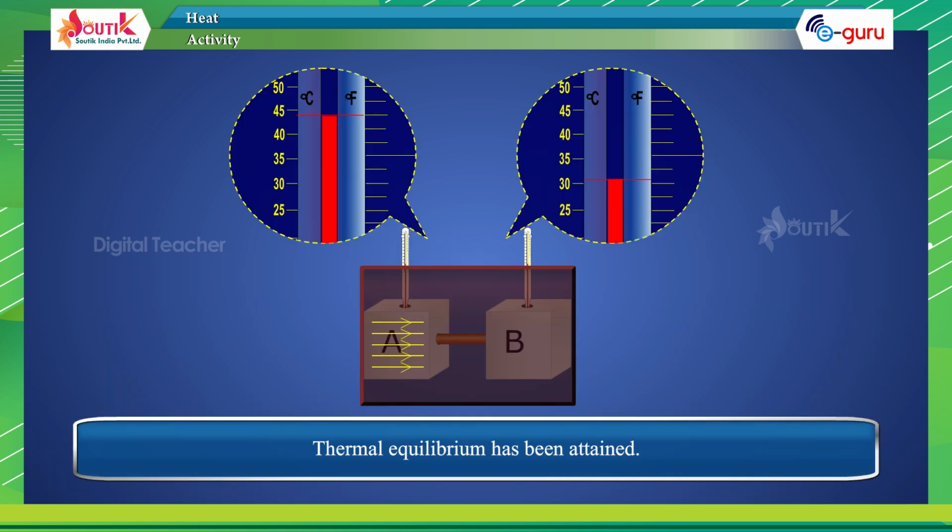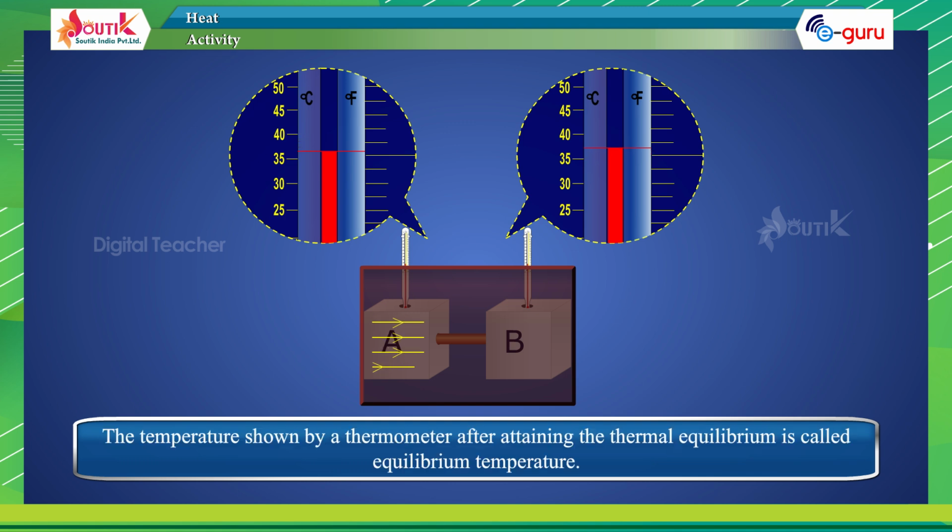Thermal equilibrium has been attained. The reading at thermal equilibrium gives the temperature. The temperature shown by a thermometer after attaining thermal equilibrium is called equilibrium temperature.